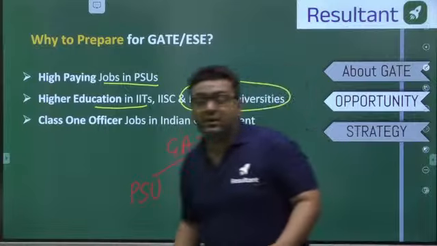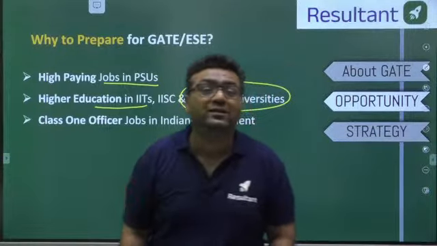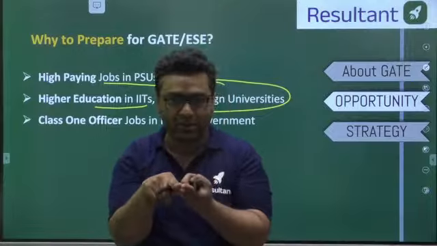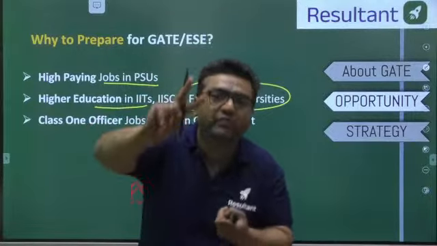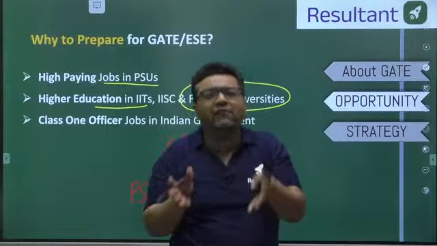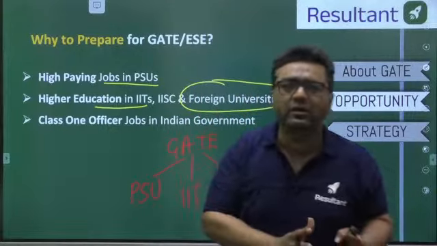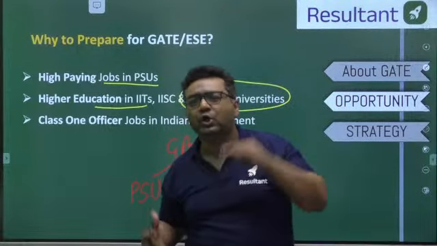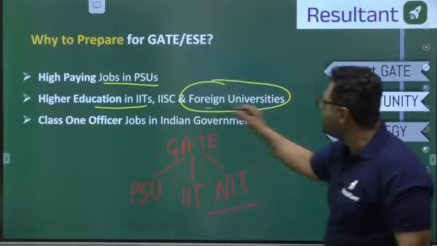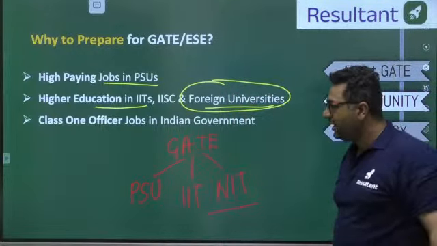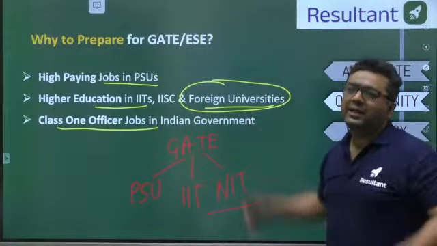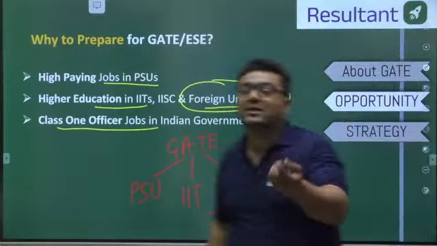You can appear for GATE also for targets like foreign universities, like National University of Singapore. In Germany, there are 2 universities which are accepting the GATE scorecard. And just if you are qualifying, you are getting 40-50 marks, you will be eligible to take admissions there. So in foreign universities also GATE score is acceptable. Then guys, there are many class 1 officer jobs in the Indian government for which GATE score is considered.